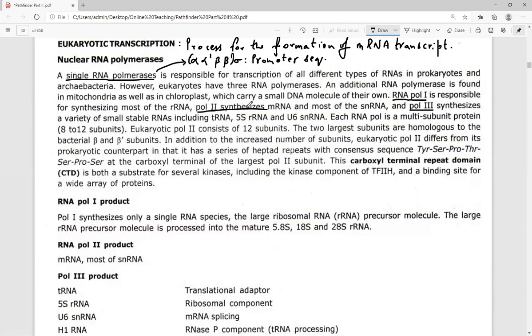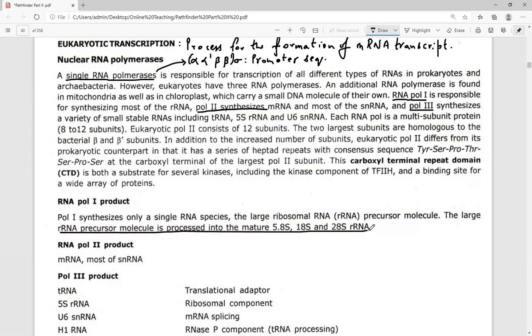Although the structure of RNA polymerase in the majority of eukaryotes as well as prokaryotes is the same, the only difference is that there is a single RNA polymerase in prokaryotes and three different RNA polymerases in eukaryotes.